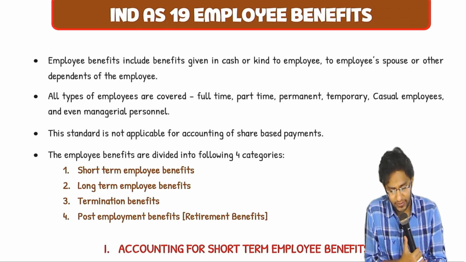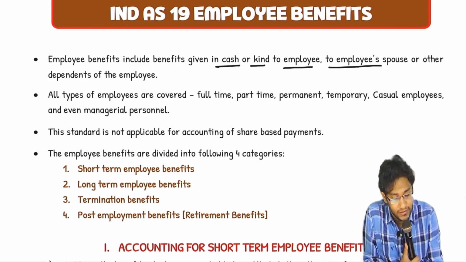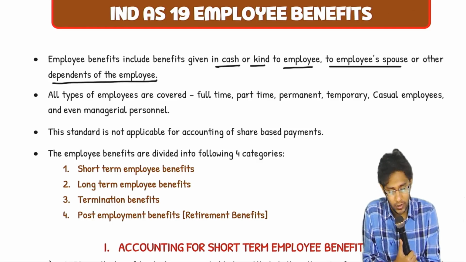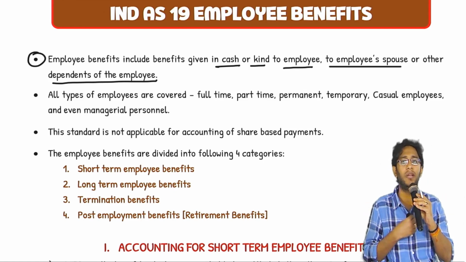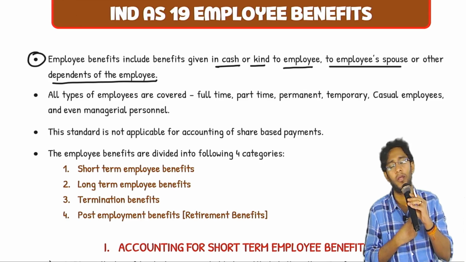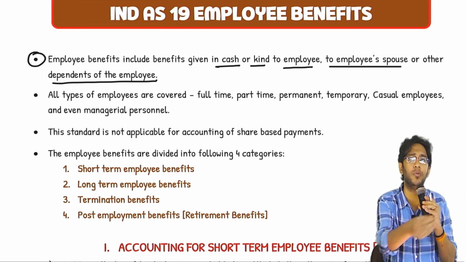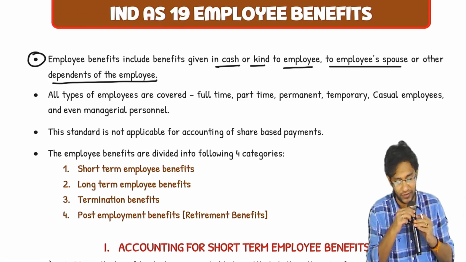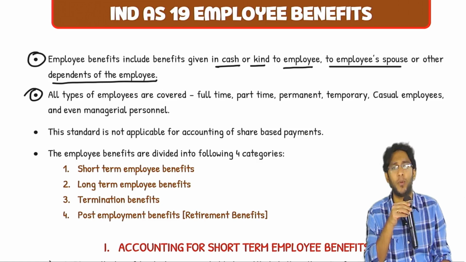Now, employee benefits include benefits given in cash or in kind to the employee, spouse, or other dependents of the employee. So when I say employee benefit, it's not just something given only to the employee, even the dependents of the employee, spouse of the employee, even they are covered. If the company pays any benefits to the dependents or the spouse of the employee, even that comes under employee benefits. Next. Unlike AS 15, here all types of employees are covered.